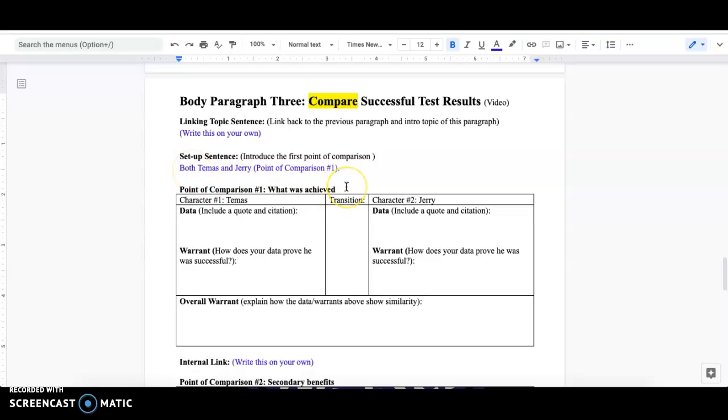Your final body paragraph 3 is going to be another compare paragraph. Again, structured the exact same way as 1 and 2, except this will be more similar obviously to body paragraph 1, because body paragraph 1 was also a compare paragraph. For body paragraph 3, you will be comparing the fact that both boys in their tests had successful results. So both boys basically passed their tests and had some benefits that went along with the fact that they passed.